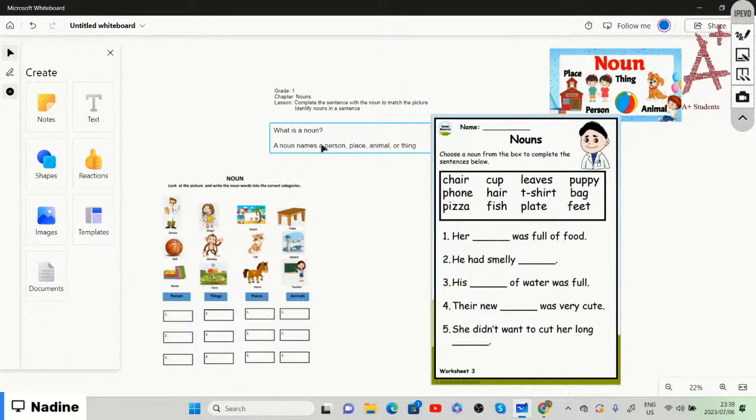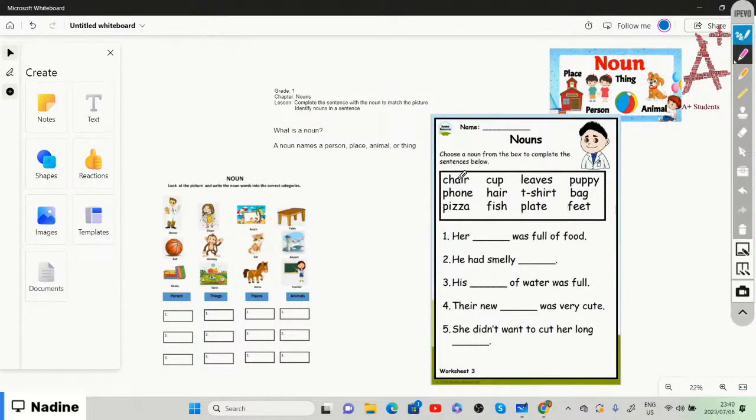So the nouns within the box are chair, cup, leaves, puppy, phone, hair, t-shirt, bag, pizza, fish, plate and feet. So how many nouns is that? Twelve nouns, and there are only five sentences. So we need to choose from the nouns within the box to complete the sentences below.